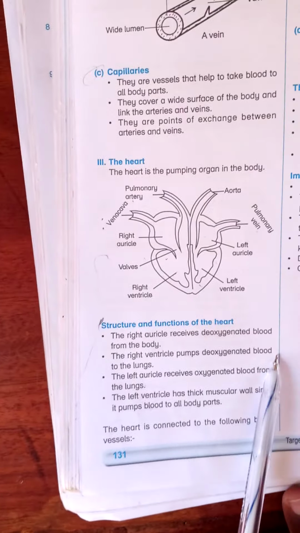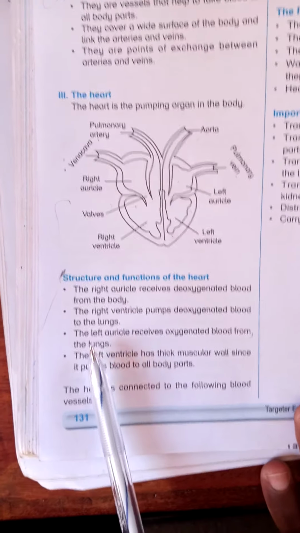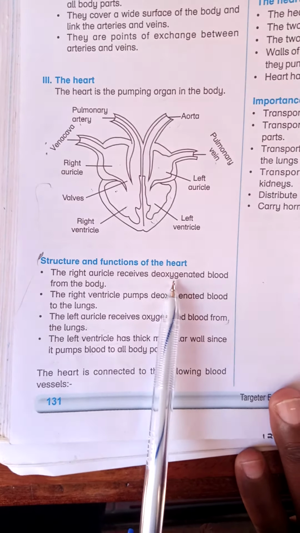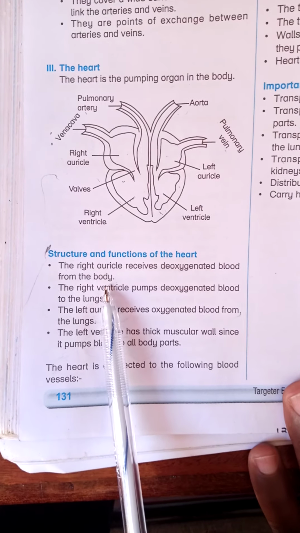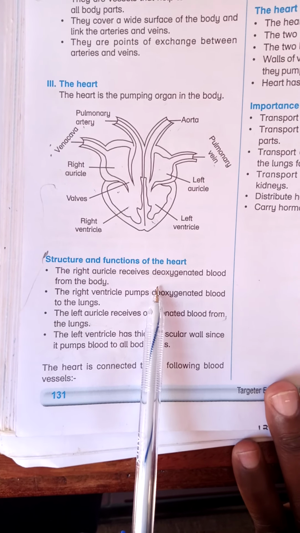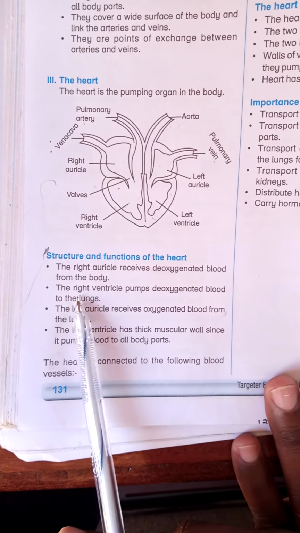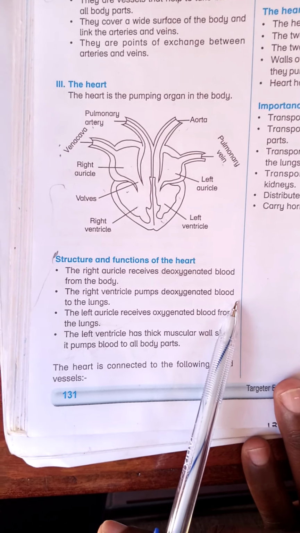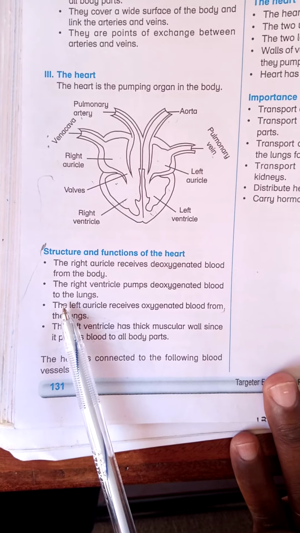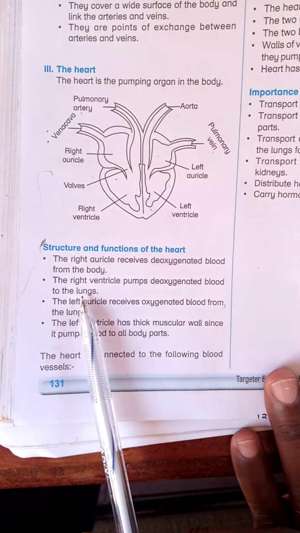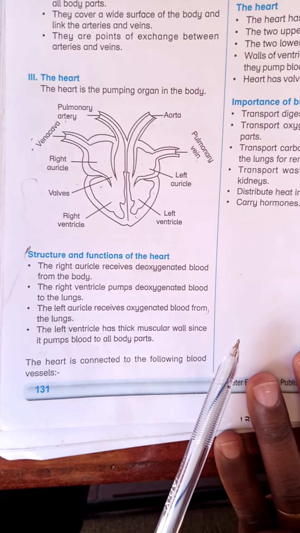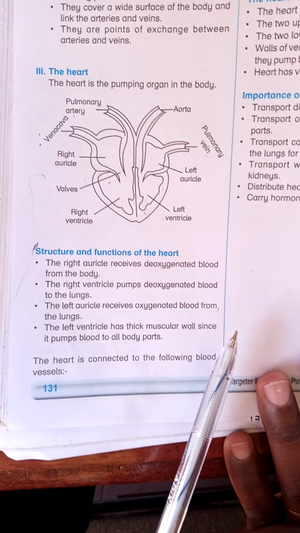So in simple terms, or in summary form, we can say the structure of the heart is as follows. 1. The right auricle receives deoxygenated blood from the body through the vena cava. 2. The right ventricle pumps deoxygenated blood to the lungs through the pulmonary artery, the only artery that carries deoxygenated blood. 3.